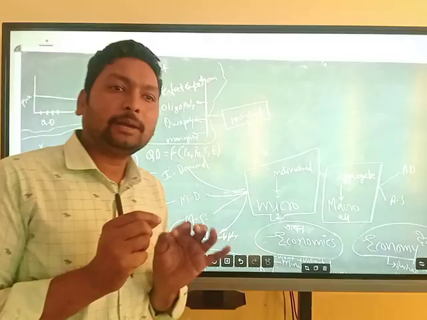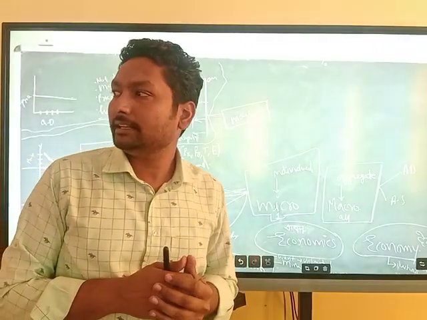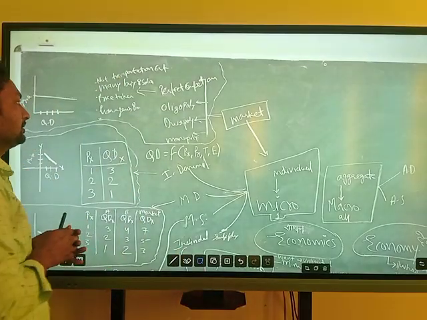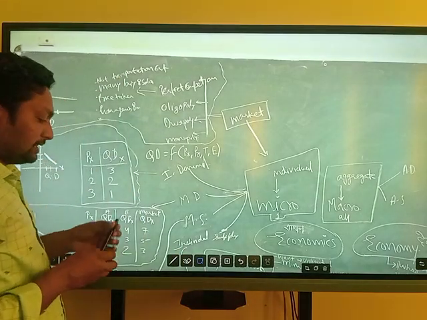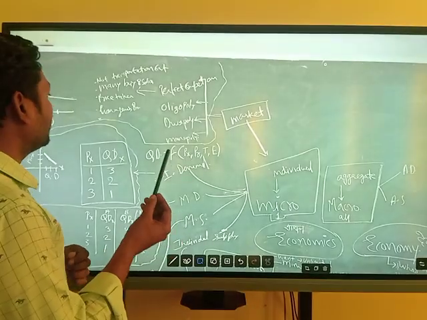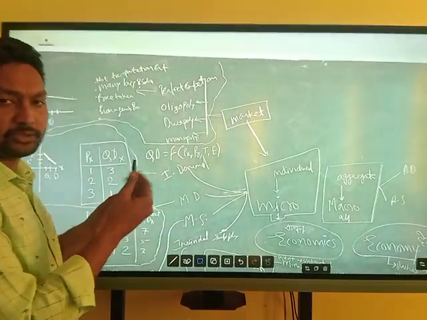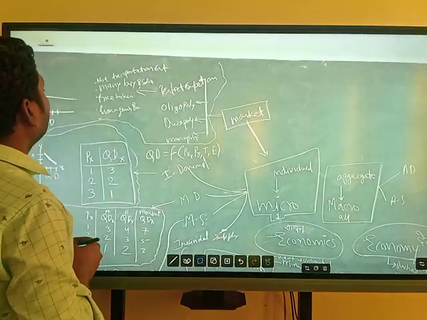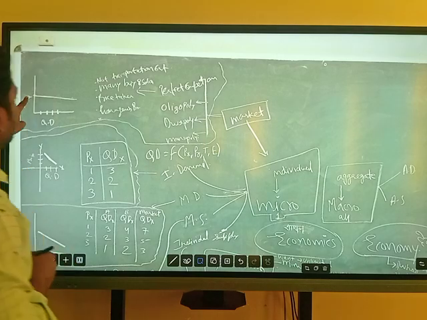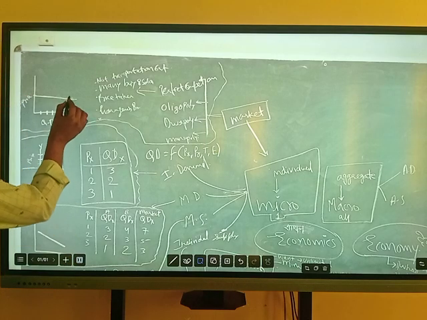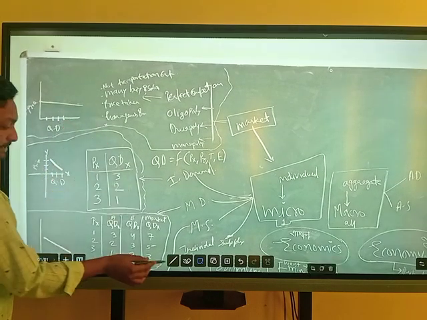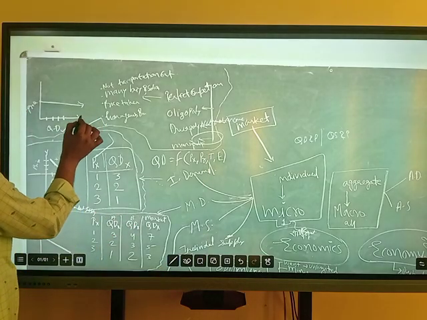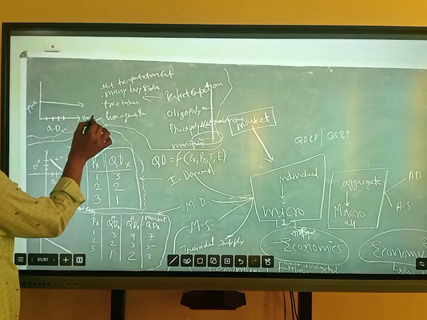Homogeneous means the product they are selling is 100% the same. There is no change in the product. For example, if this pen is sold in the market, then a second pen is also the same. There is no difference between the products. And the curve of the perfect competition market is parallel to the x-axis.